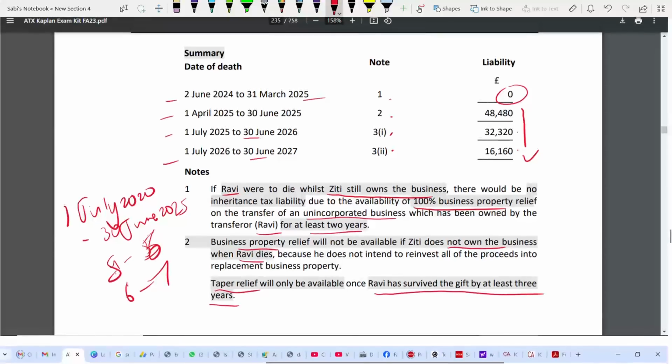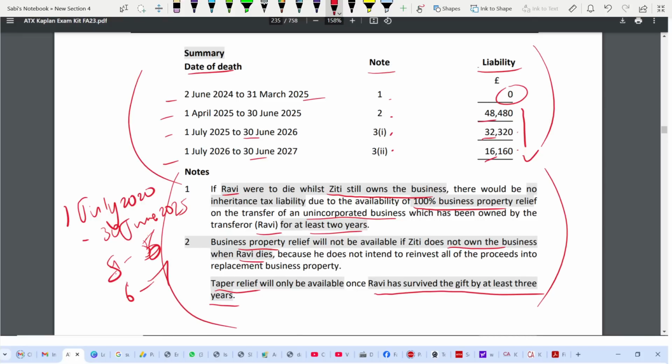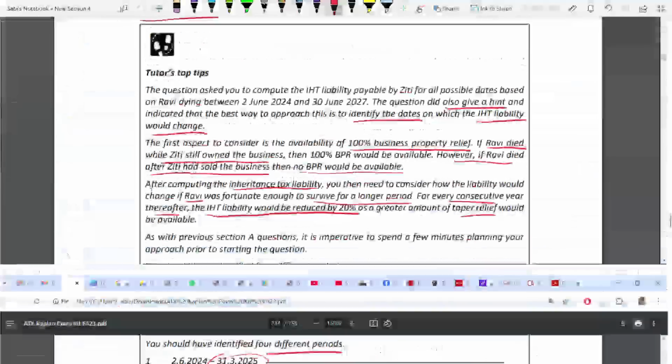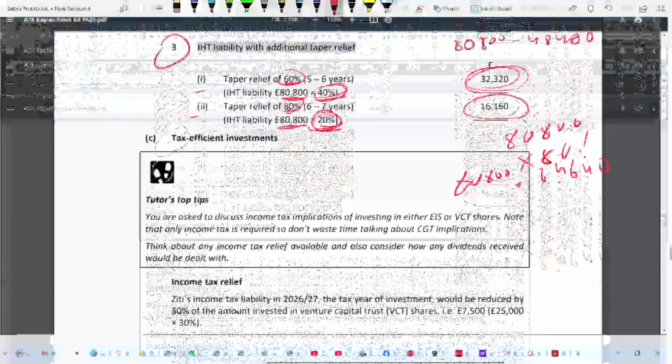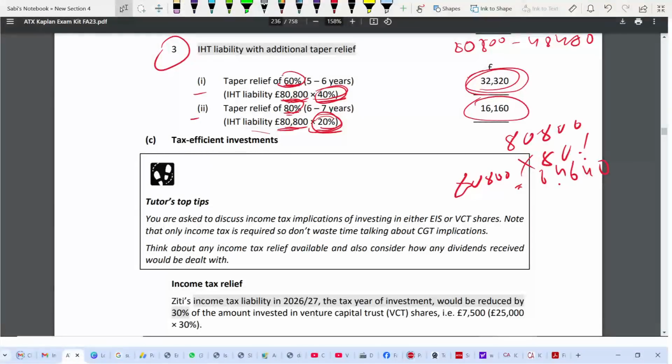That's what we are writing the summary here. Nicely you are writing summary: date of death, one column, notes, second column, liability, third column. This you can do in Excel sheet. All these notes you can write in Word. Referring to it, you can say please refer Excel sheet, the summary in the Excel sheet. Like that you can write because we are doing it on a CB platform. With this we have finished our inheritance tax also. So the hardest part we have finished, thank God.